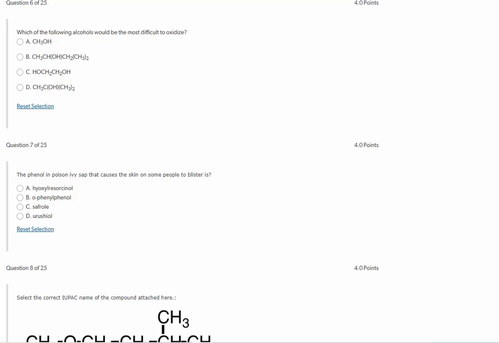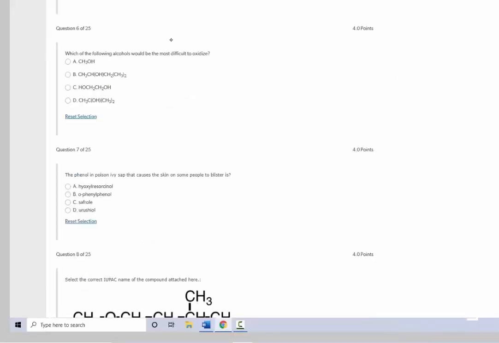Number 6, which of the following alcohols would be the most difficult to oxidize? Well, when we oxidize, what we're doing is we are adding a carbon-oxygen bond. So to be the most difficult to oxidize, we're looking at... okay, so all of these are alcohols. Why don't we draw these out? So A, I have methanol. I'm just going to draw it like this. B, I have CH3, then a CH that has an OH, CH2, CH3.